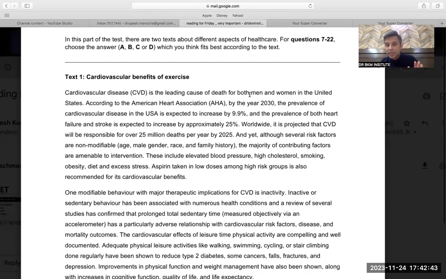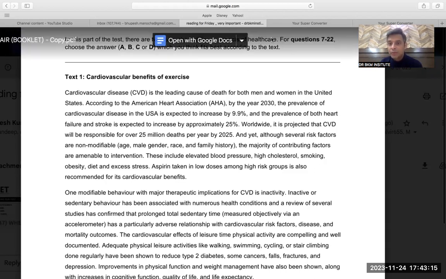States. According to AHA, by the year 2030, the prevalence of CVD in the USA is expected to increase by 9.9%, and the prevalence of both heart failure and stroke is expected to increase by 25% worldwide. So in the USA, 9.9%, worldwide 25%, it will increase. It is projected that CVD will be responsible for over 25 million deaths. Always read these words very closely. Over 25 million deaths per year by 2025. So these are the future projections that CVD is a dangerous thing.